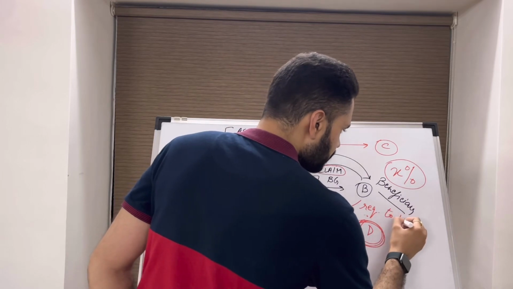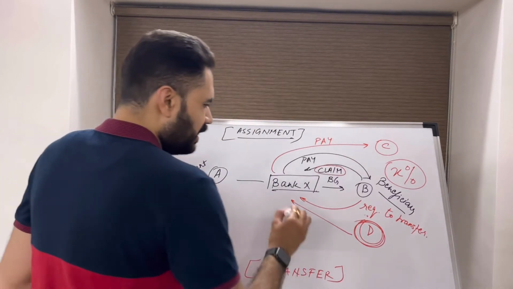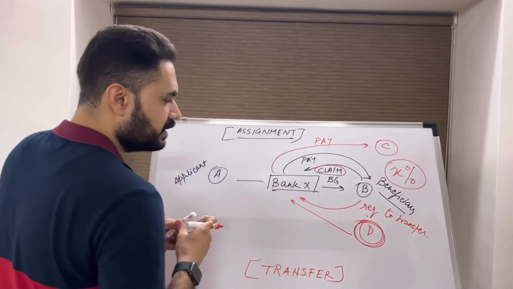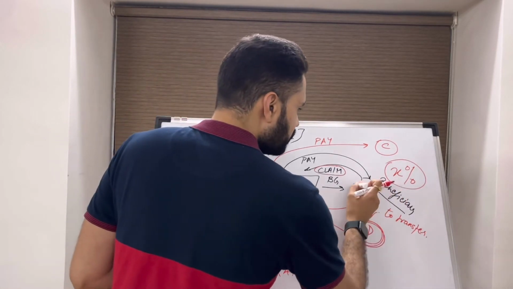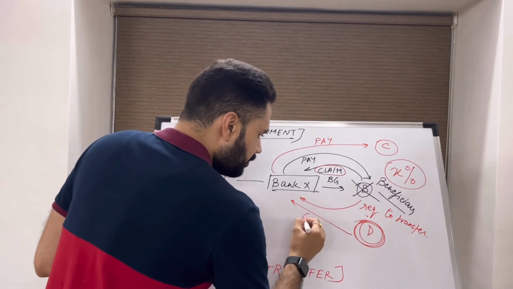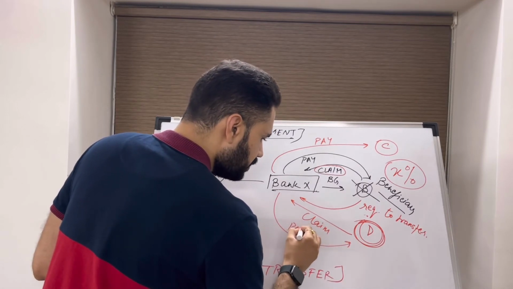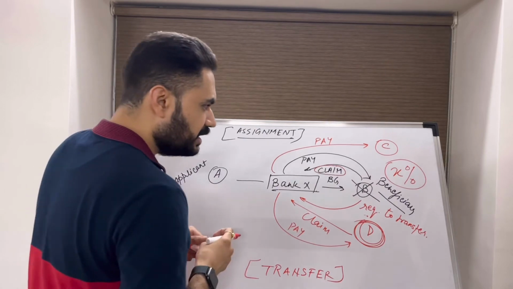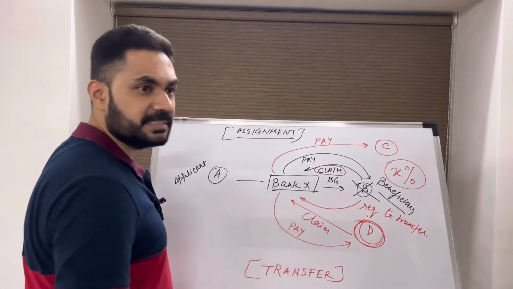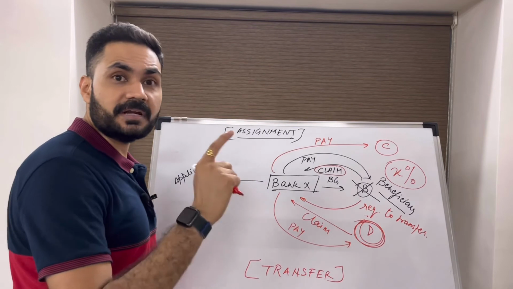So B will make a request to transfer the BG. Bank will transfer the BG in D's name. Once this transfer is done, B is out of the transaction. Now D will claim and the bank will pay to D only. Again, this entire thing is dependent on the bank's consent and on the condition that when the guarantee is issued, it should be transferable in nature.